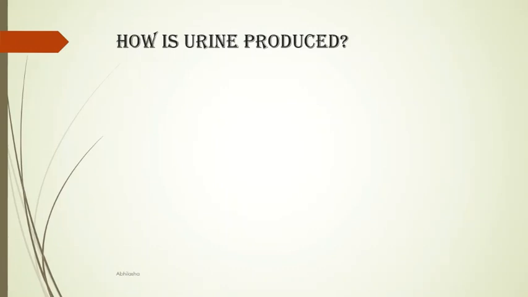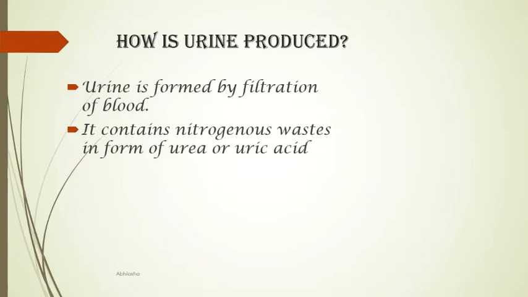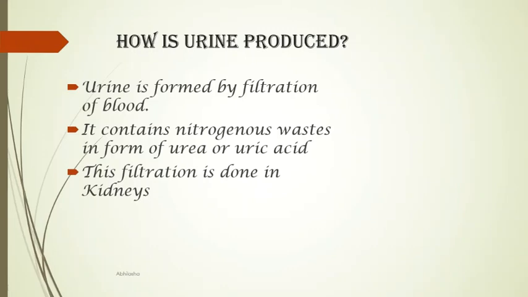So how does the excretory system work? How does it make urine? But before that, what is urine? Urine is formed by filtration of blood. It contains nitrogenous waste in the form of urea or uric acid. Its filtration is done in the kidneys. Inside the kidneys, the parts which filter blood are known as nephrons. So the nephron is known as the functional unit of the kidney.